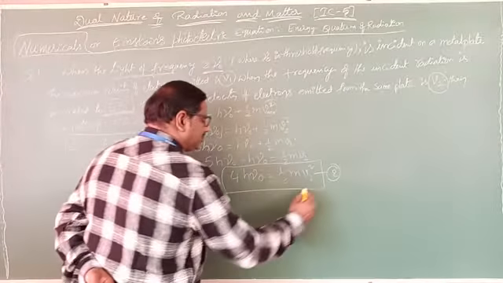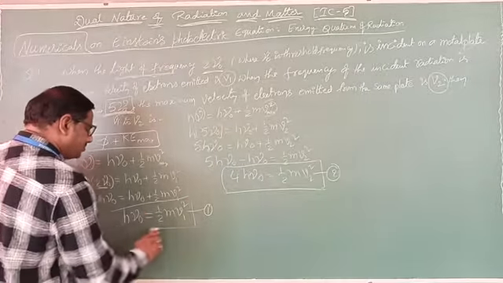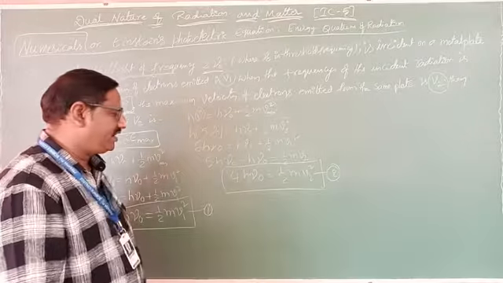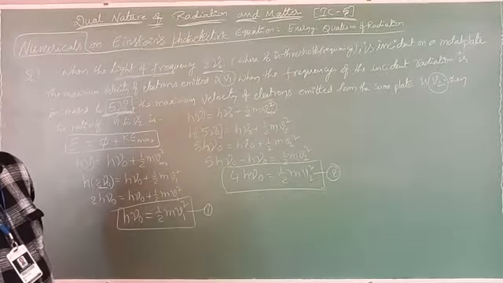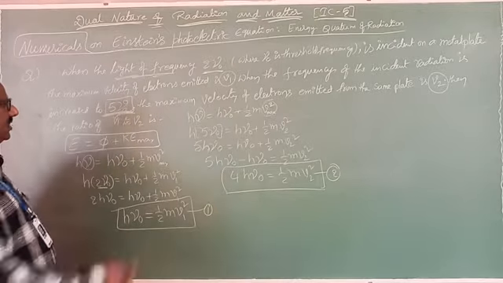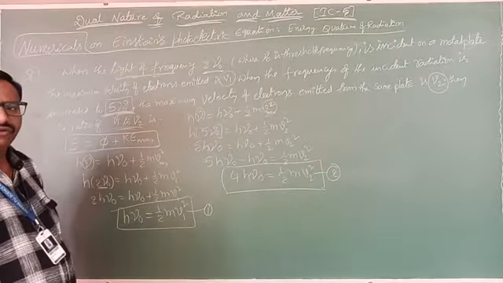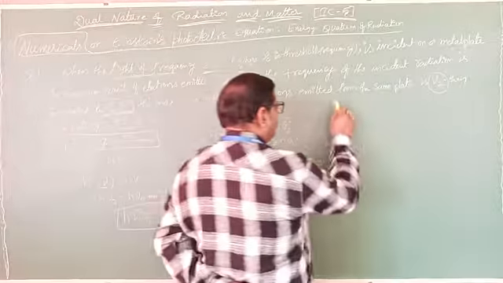Now we have the two equations. One is h nu naught equals half m v1 square. Similarly, 4 h nu naught equals half m v2 square. Now, what are they asking? The ratio of v1 to v2. So we take it as 1 by 2.